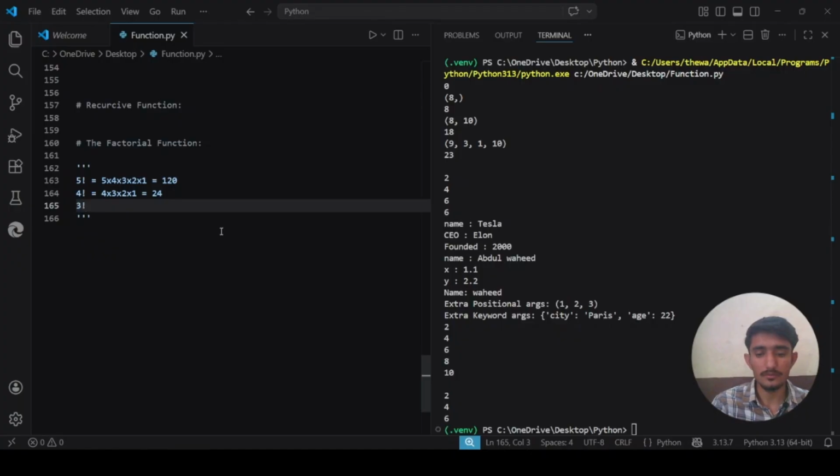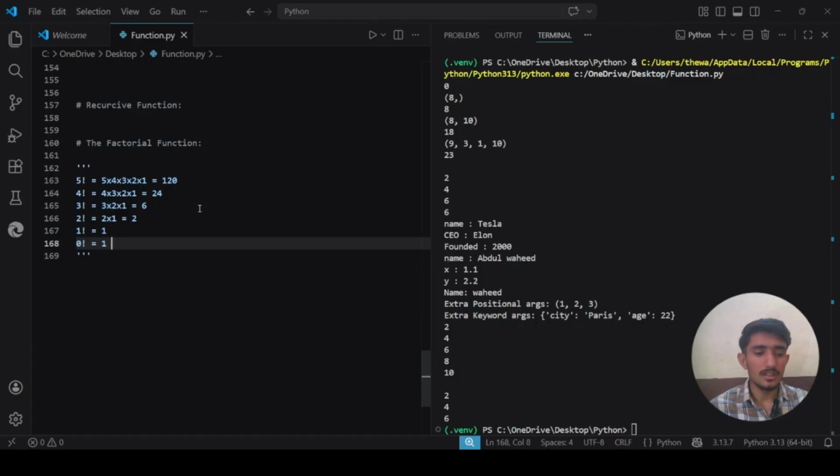What will be the factorial of 3? It will be 3 into 2 into 1, which is 6. What is the factorial of 2? It will be just 2 into 1, which is 2, and 1 factorial is just 1, and 0 factorial is also 1.